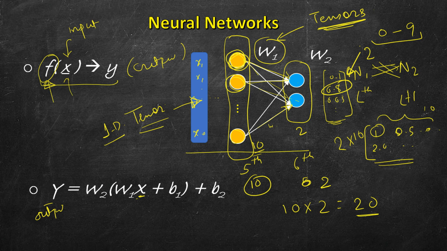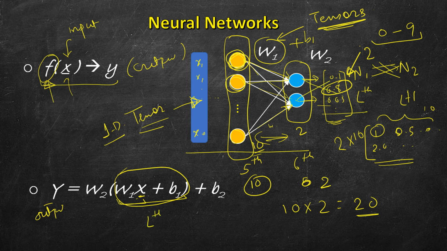So this W1 is nothing but, let's say, this interconnection between these two layers. So we multiply these to get the output, a vector of outputs out of this layer. And then we add a bias to it, which is also a tensor. And then these outputs act as input to the next layer. I have just shown 2 layers, but there are many more here. So this is the output from, let's say, the lth layer. And then again the same thing.